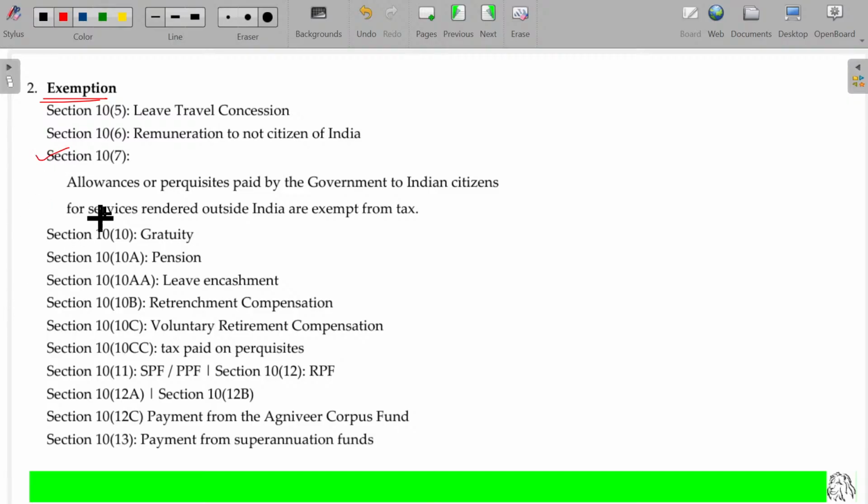What is that? Allowances or perquisites paid by the government to Indian citizen for services rendered outside India are exempt from taxes. As I already told you, if you first study the section 10, you will get lots of confusions. You go through the other chapters, now and then you study one or two exemptions. You can link all those things at final stage. Okay, here, this one, section 10 clause 7.